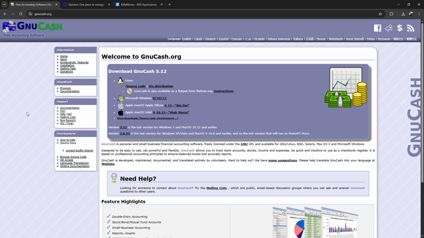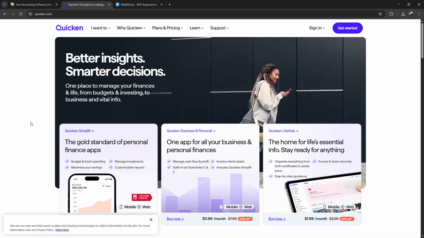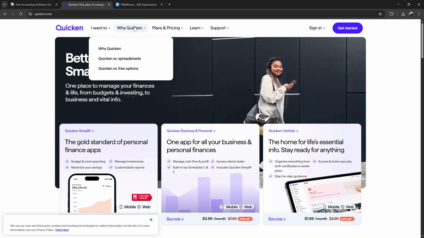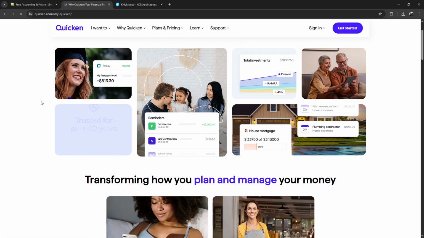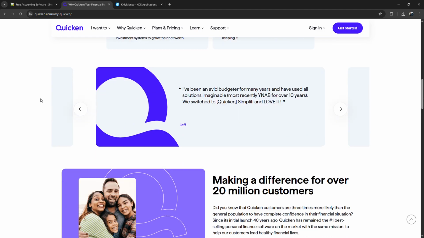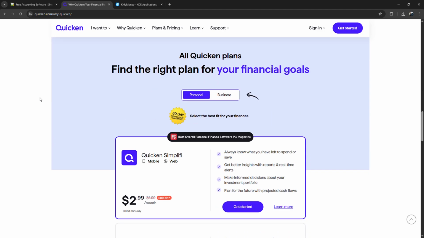Quicken, on the other hand, is the premium option. It's paid, but you get a polished UI, strong budgeting tools, bill tracking, and real time syncing. Ideal if you want everything automated and you're okay with paying yearly.